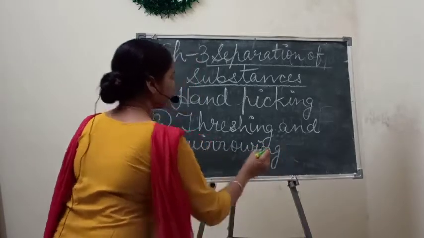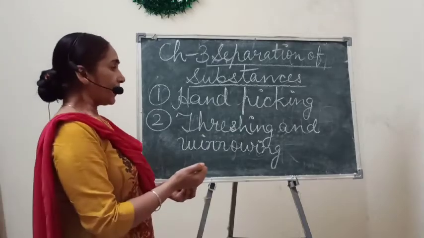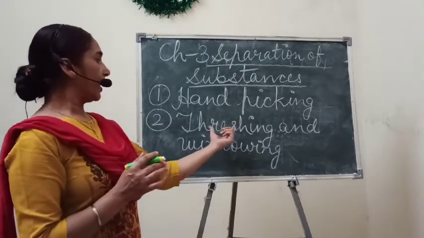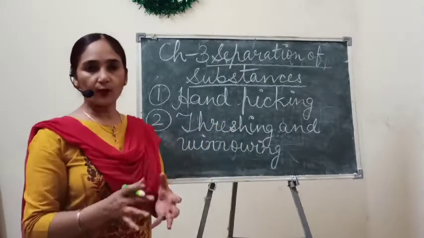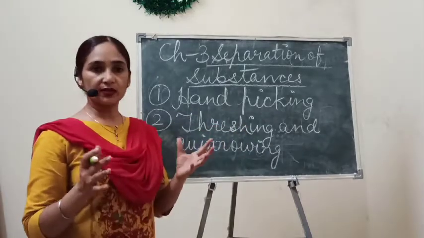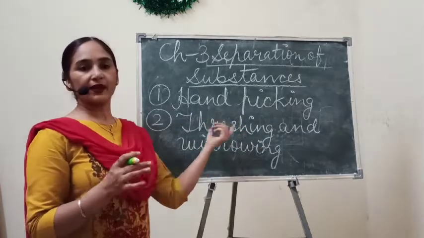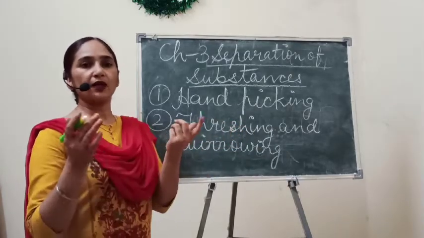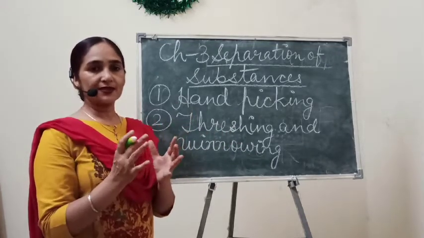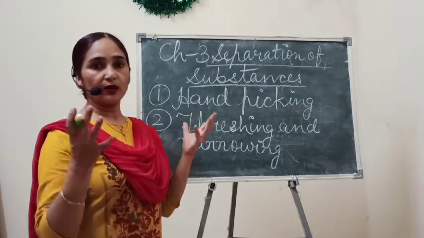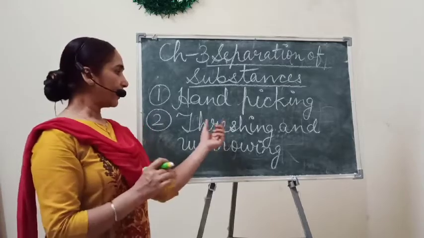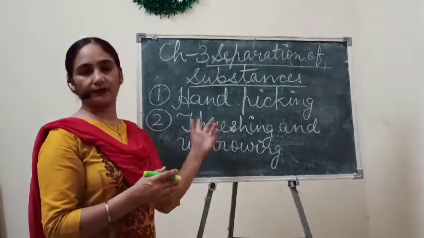Means these both the methods, collectively we can use them. In case of threshing, we separate grains from the stalk portion. And with the help of machines which are called threshers, farmers separate the grains nowadays. But in olden days people used to separate these grains manually, with the help of hands, and they beat the stalks, and then grains can be separated in that way.